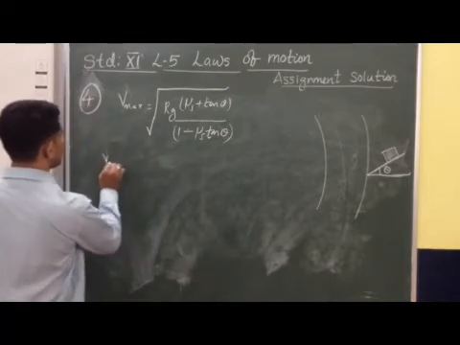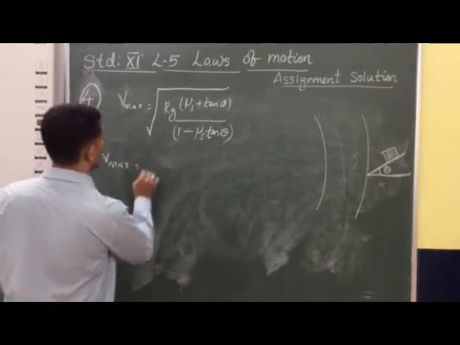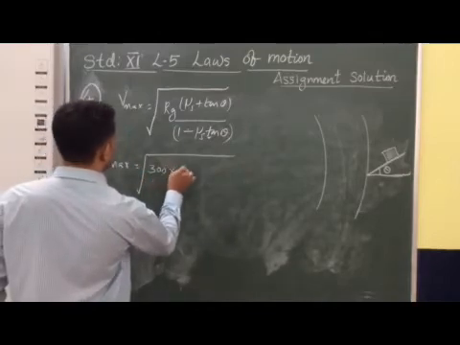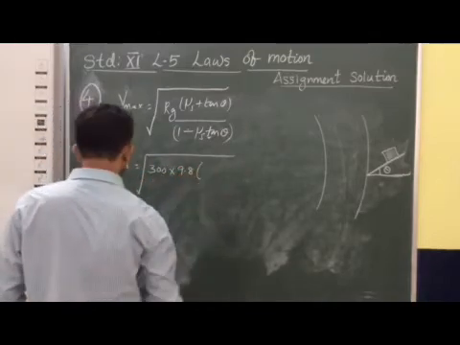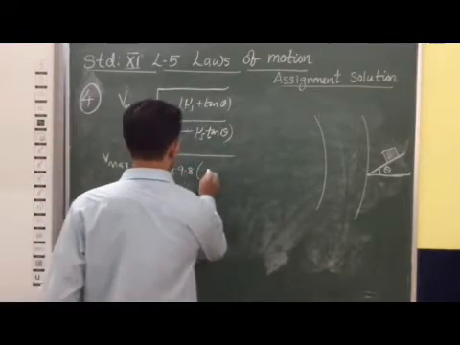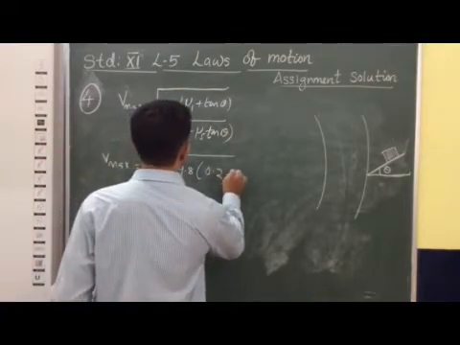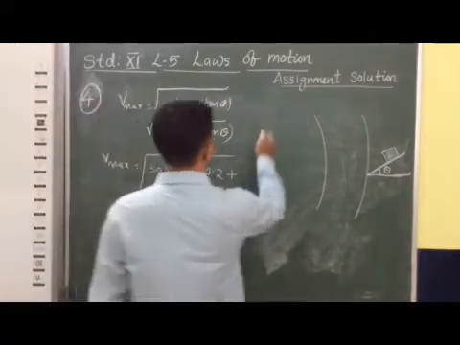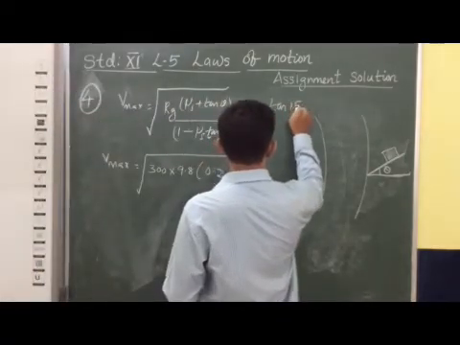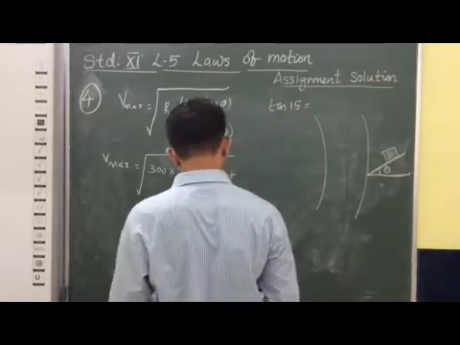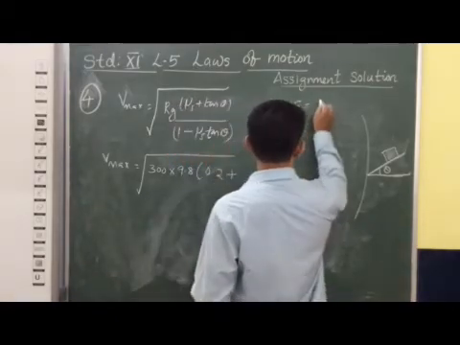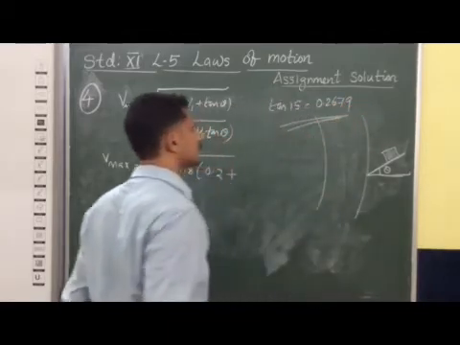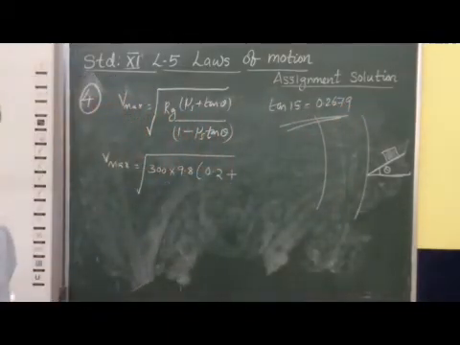Substitute: Rg value we know, 300 into 9.8. μs value is given, 0.2. So 0.2 plus tan 15, we have to find. The value of tan 15 is 0.2679.